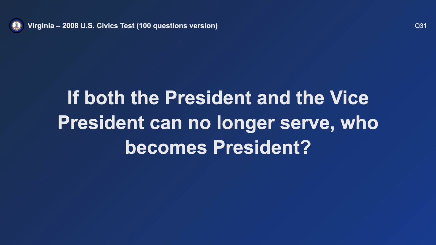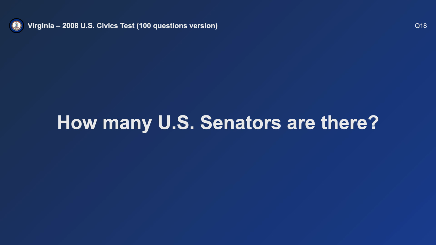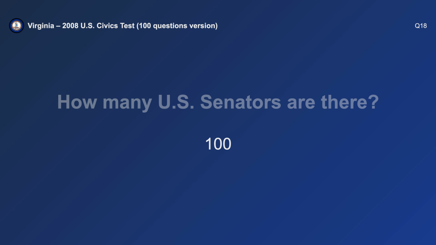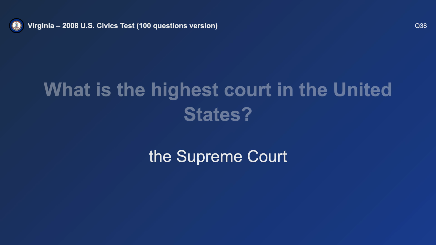If both the President and the Vice President can no longer serve, who becomes President? The Speaker of the House. How many U.S. Senators are there? 100. What is the highest court in the United States? The Supreme Court.